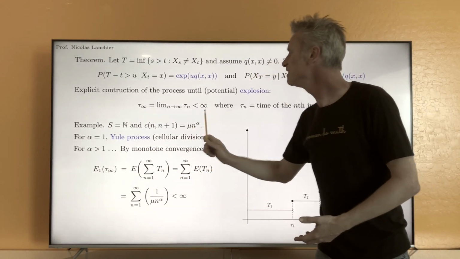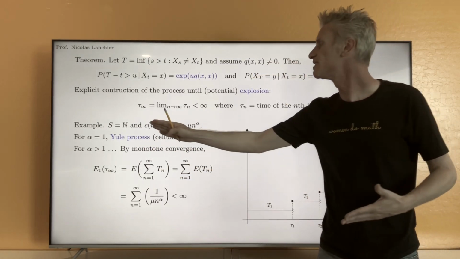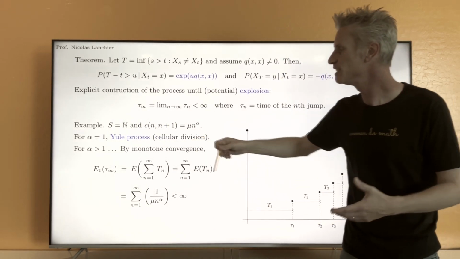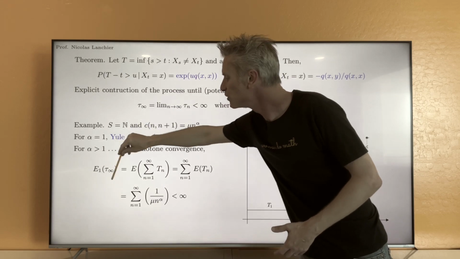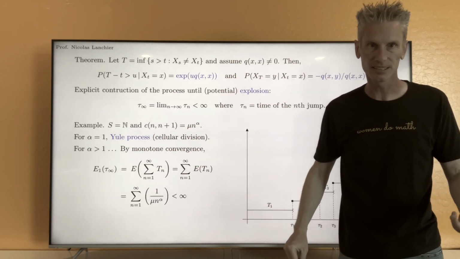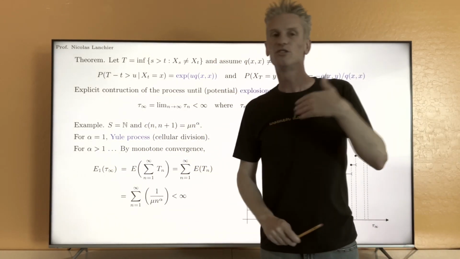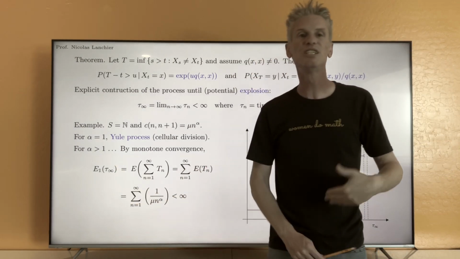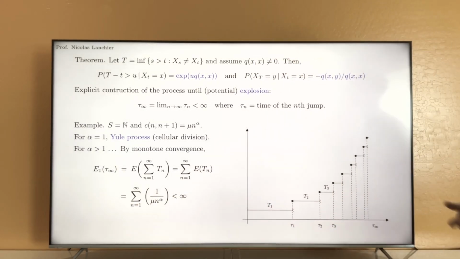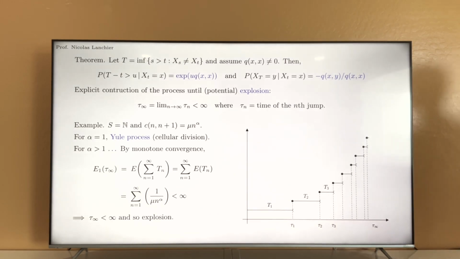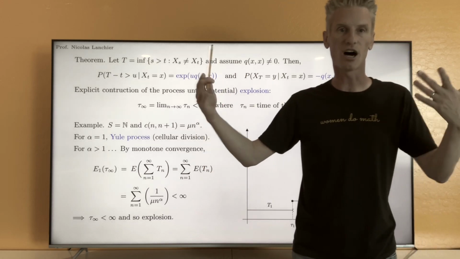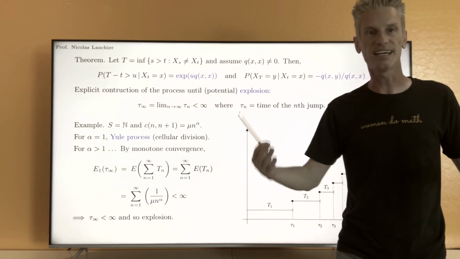But when alpha is larger than 1, the cellular division is too fast, and in this case, the expected value of tau infinity is finite. Because tau infinity has a finite expected value, it must be almost surely finite. So that means that with probability 1, tau infinity is finite, and so we have explosion of the process in a finite random time.